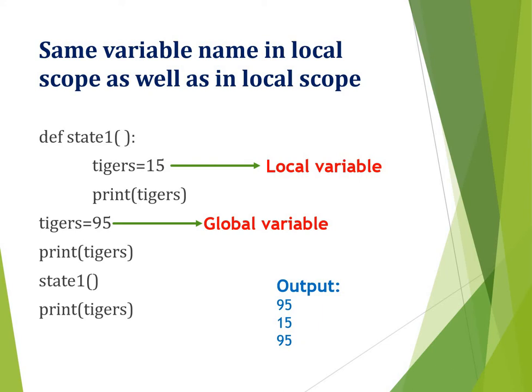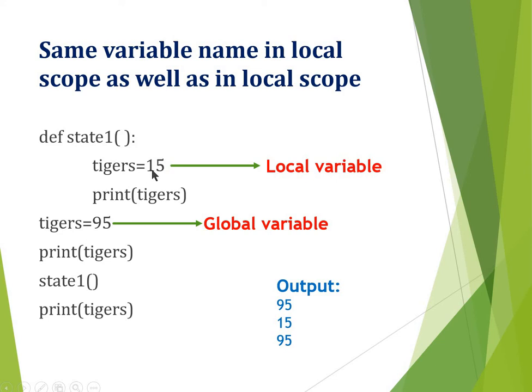If inside a function you assign a value to a name which is already there in the global scope, Python won't use the global scope variable, because it is an assignment statement, and an assignment statement creates a variable by default in the current environment, that is the local environment. Look at this example. There is a function called state1. Inside, tigers is equal to 15.